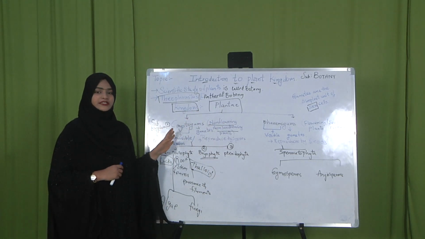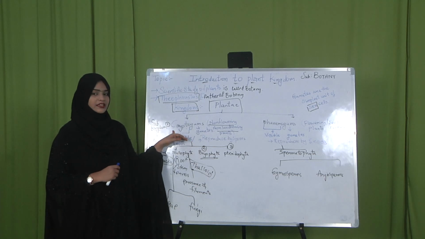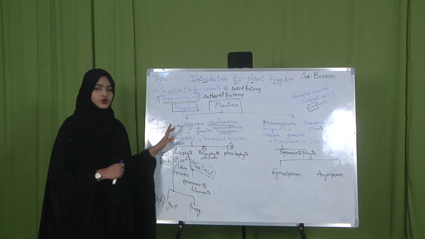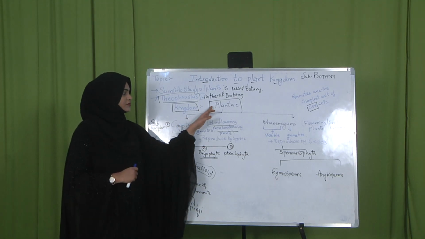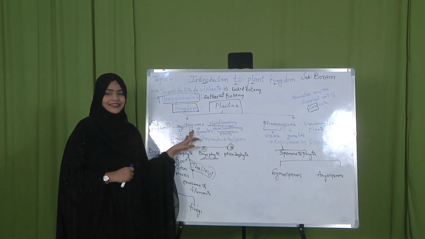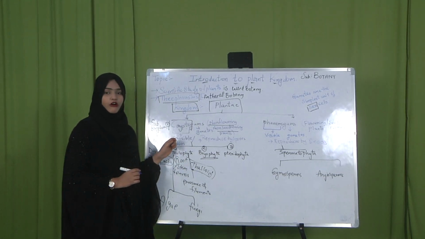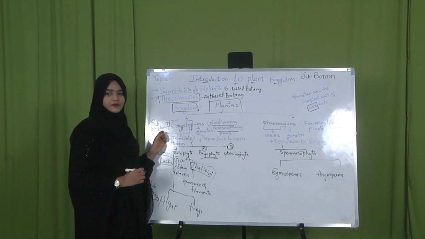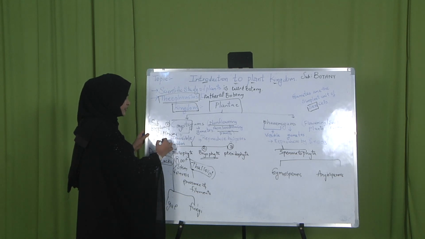The Plantae kingdom is further subdivided into two subkingdoms. Those are Cryptogamy and Phanerogamy. What is Cryptogamy? It is the first sub-kingdom derived from the kingdom Plantae. Crypto means invisible or hidden. In these plants, the gametes are invisible and hidden. Here the flowers and seeds are invisible.